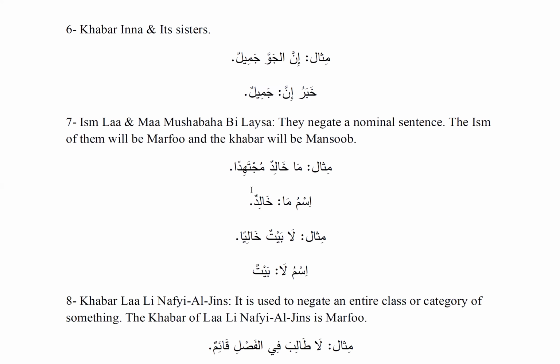Number 7 is ismu la and ma mushabaha bi laysa. Ism of la and ma, which resemble laysa. Laysa means not, it negates something. So they negate a normal sentence. The ism of them will be marfu' and the khabar will be mansoob. For example, ma khalidun mujtahidan, Khalid is not hardworking. So ismu ma is Khalid over here. That's why it's dhamma. Another one, la baytun khaliyan, no house is empty. Here ismu la is baytun.